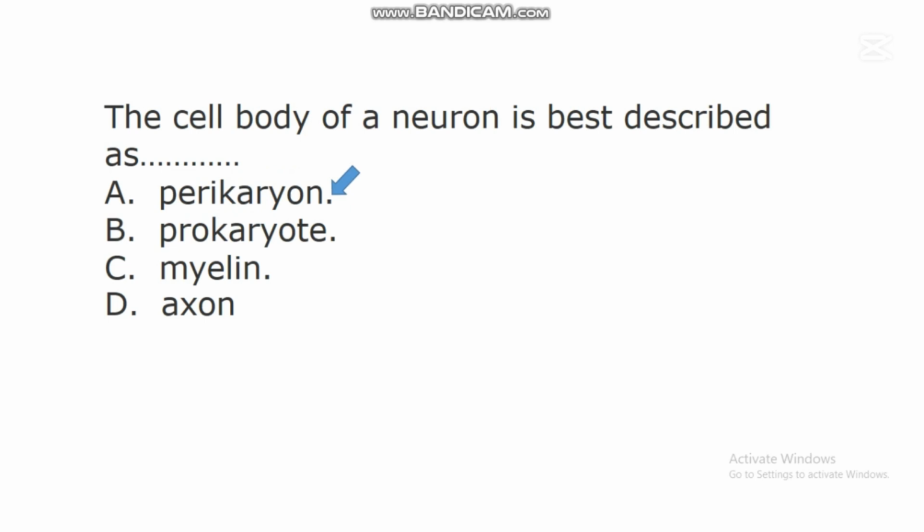Perikaryon is the name given to the cell body of a neuron. A neuron has different parts, and each part of a neuron has a role it plays in ensuring that the neuron functions very effectively. So the name given to the cell body of a neuron is called perikaryon.